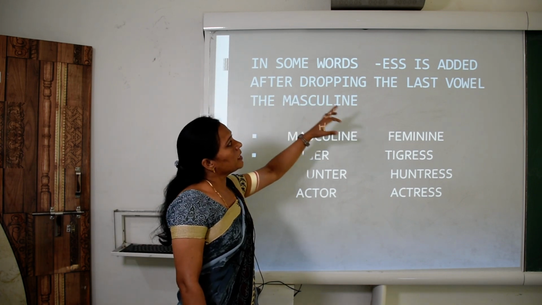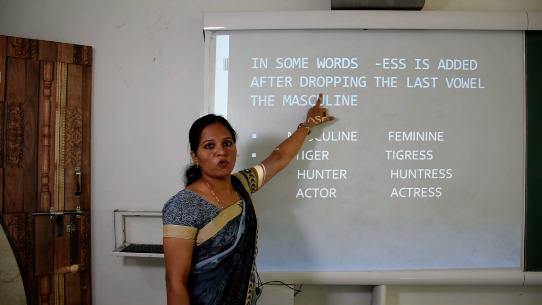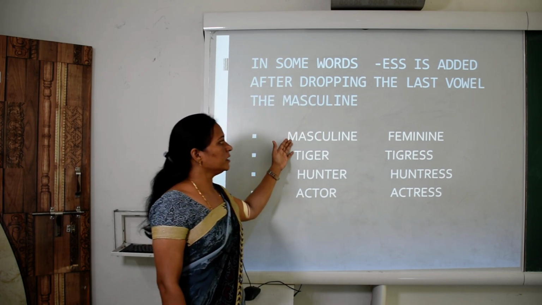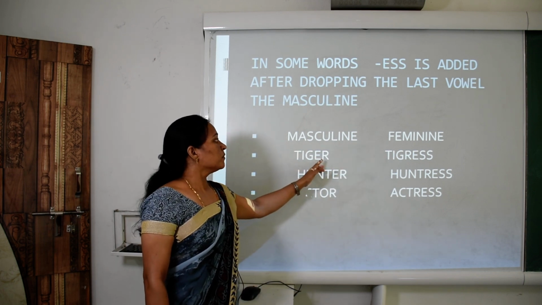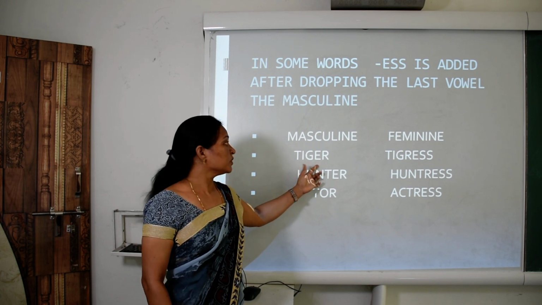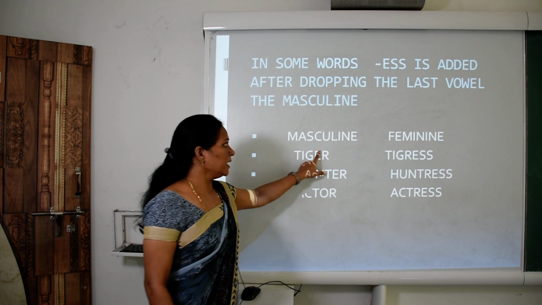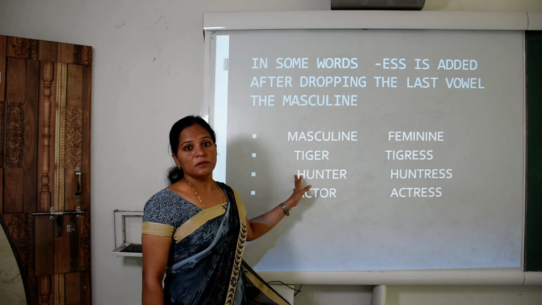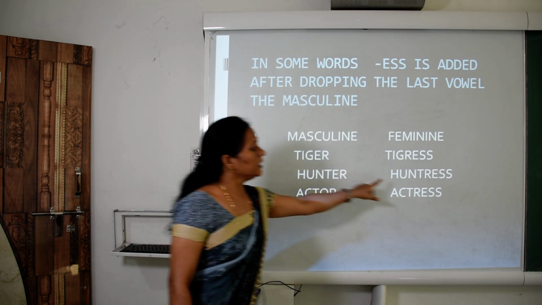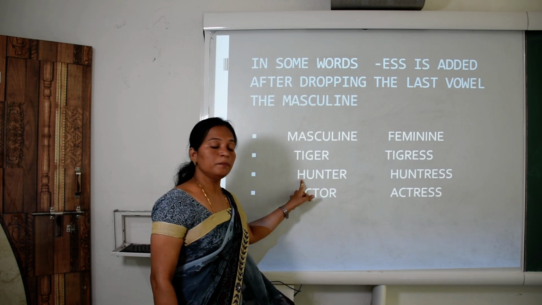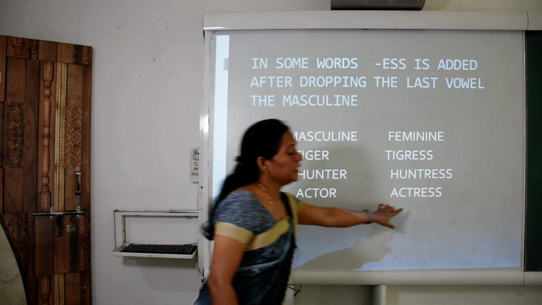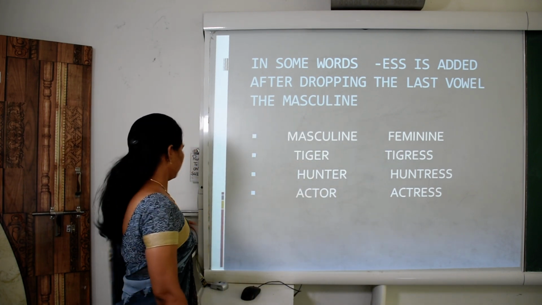In some words, ess is added after dropping the last vowel. After dropping the last vowel, the masculine. So children, masculine here and feminine. Tiger, what is before R? E. What is E? It is a vowel. So children, we have removed this E and then add ess. So tiger becomes tigress. Hunter, we have removed this E and then add ess. So children, hunter becomes huntress. Actor, we have removed this O, then you add ess. So actor becomes actress.